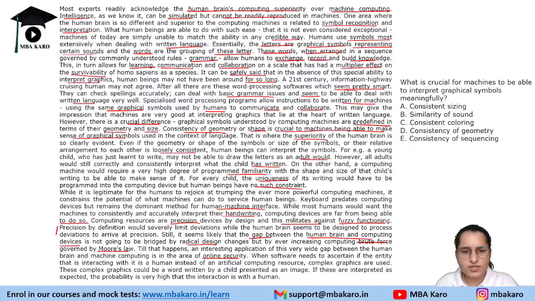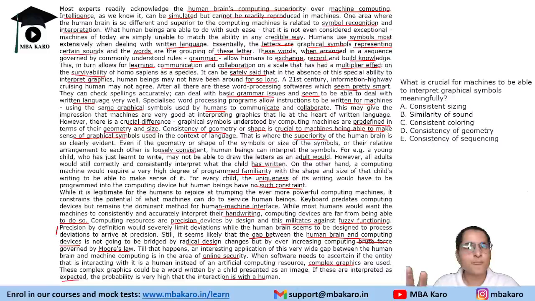So when software needs to ascertain this, they give complex graphics. These complex graphics could be a word written by a child presented as an image. If these are interpreted as expected, the probability is very high that the interaction is with a human. Now, this is very funny. In order for the computer to establish that the person interacting with it is human, they have to give complex graphics because they know that a computer cannot recognize complex graphics. Like any word written by a child, the computer would not be able to recognize it because it is not being fed in the program.